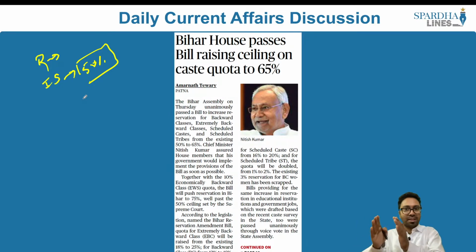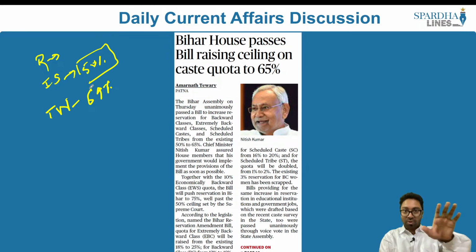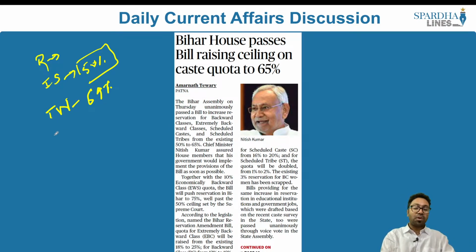So the point in Indra Sawhney is that state governments would be able to give reservation for the SC/ST community and the OBC community, but anything beyond it will require some data, and that is where we have the Tamil Nadu government. Only the Tamil Nadu government has an exemption, which is about 69%. This will also be taken up by the Supreme Court of late, but at the same time, if you look at what happened in the state of Maharashtra,